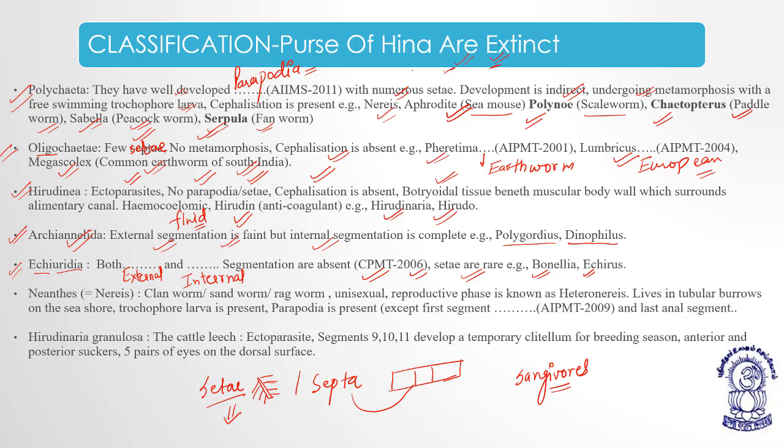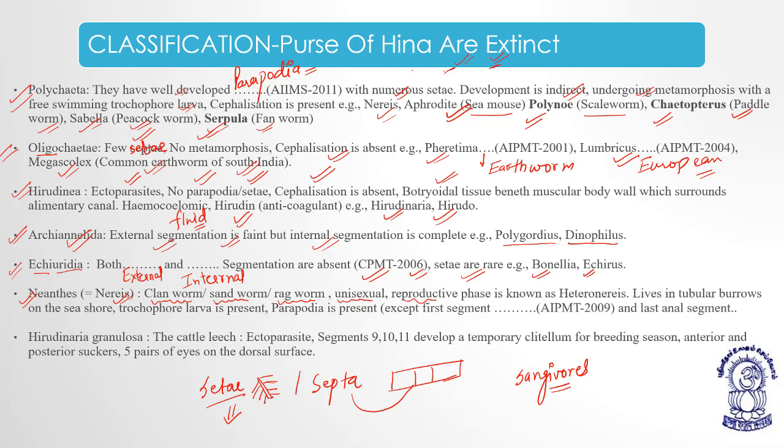Then, Neanthes is a scientific name for Nereis. Nereis is also known as clamworm or sandworm or ragworm. They are unisexual, means they show sexual dimorphism.